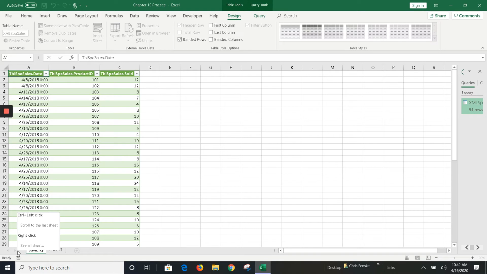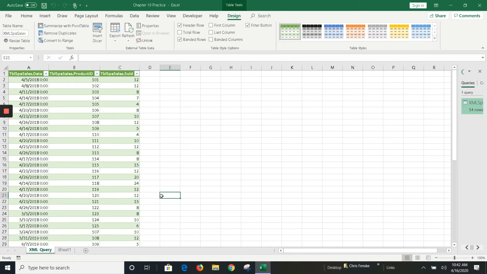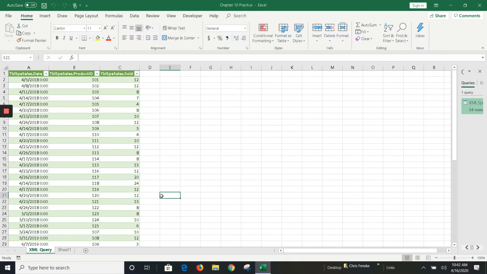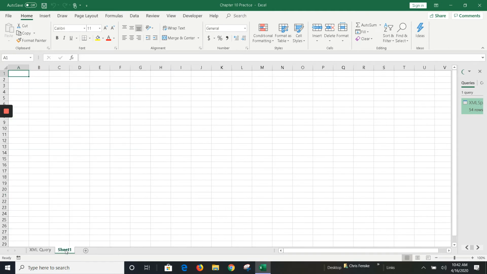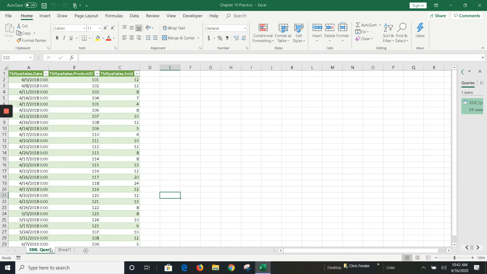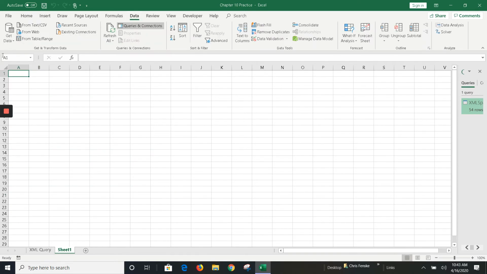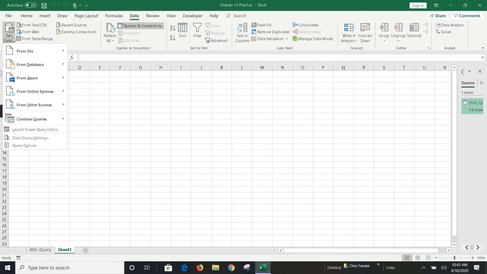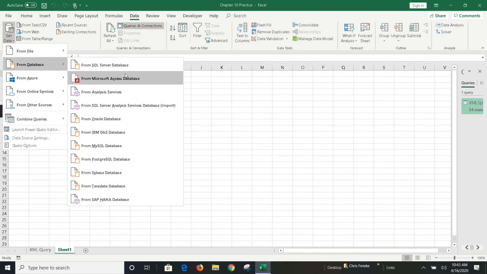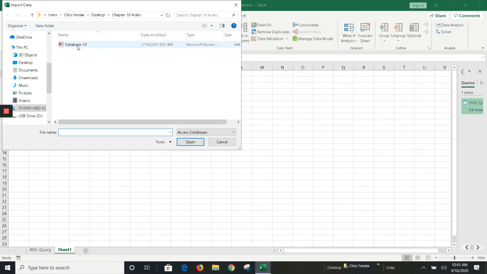XML query. And that's how you bring an XML file into Excel. Now there's another way of bringing in data. Keep in mind that it is now Excel, and we can do whatever we want with that. So another way, under Data, is that we can bring things in from a database. And we're going to go from Microsoft Access.